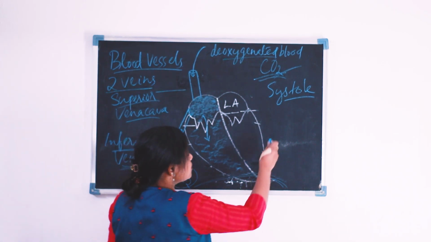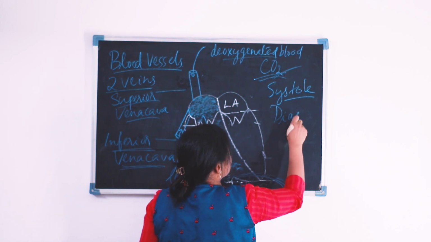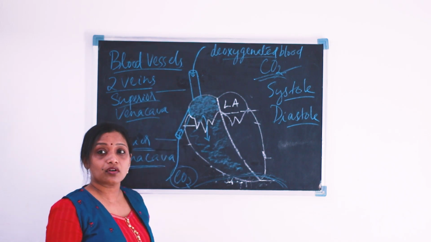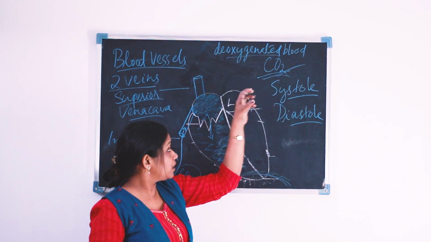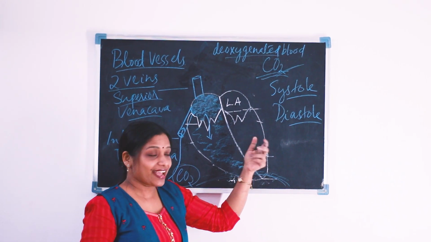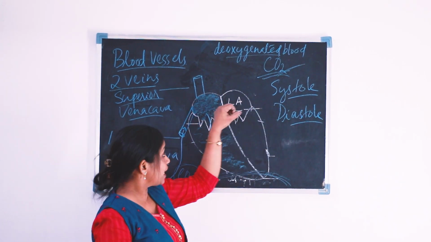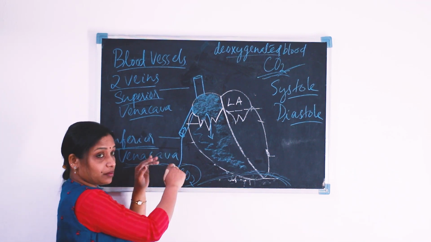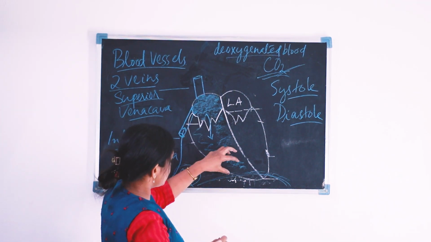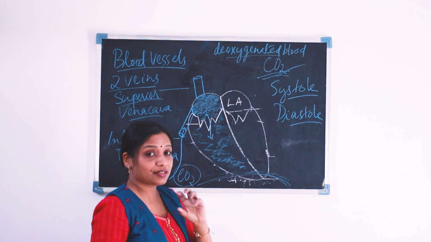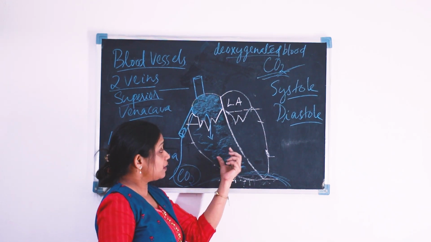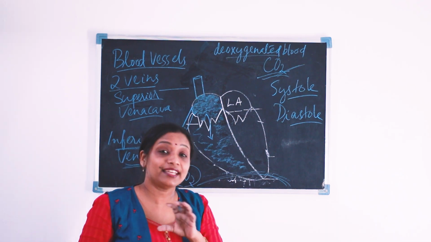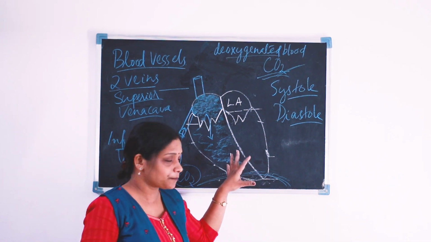And that relaxing is known as diastole. The relaxation is known as diastole. The systole is the contraction of the chambers of the heart, and the diastole is the relaxation of the chambers of the heart. Actually, we were discussing the blood vessels. Now we reached here, that is, the deoxygenated blood is now in our right ventricle, the impure blood.